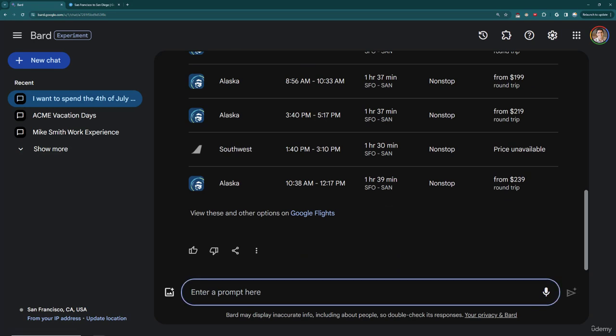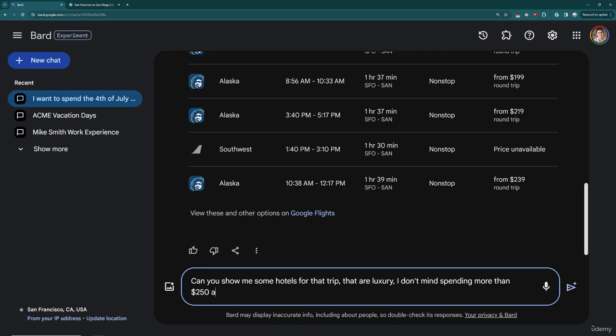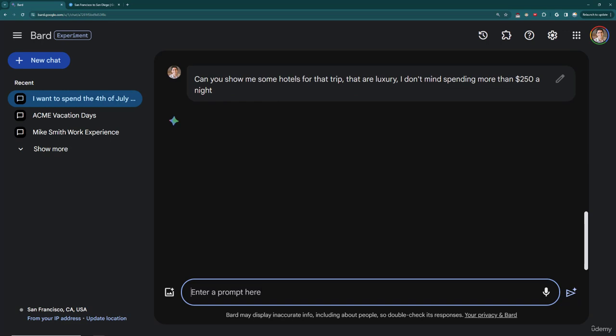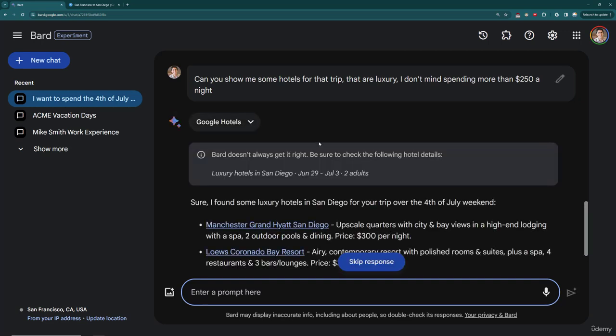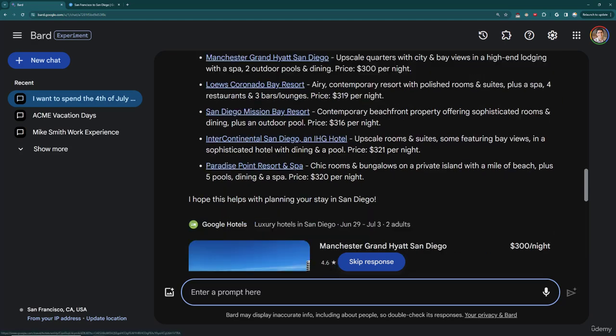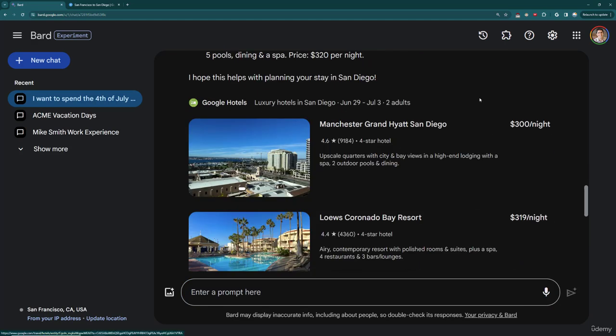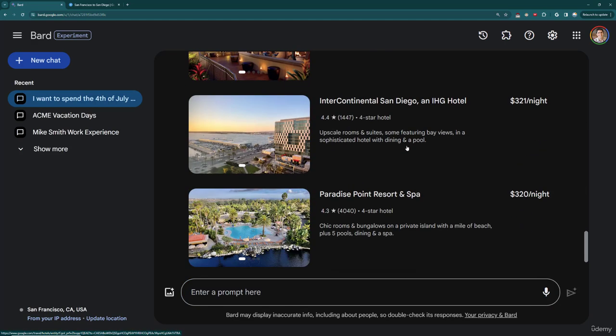So for example, can you show me some hotels for that trip? Let's say that are luxury. I don't mind spending more than, let's say, I don't know, $250 a night. So I'm talking about hotels. I'm in the context of a travel conversation. BARD, again, is smart enough to realize I'll use the Google Hotels search here. And then I scroll down, I can see some luxury hotels here, their prices as well, and it gives me a link to all of them with Google Hotels.